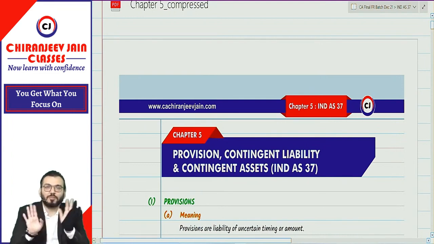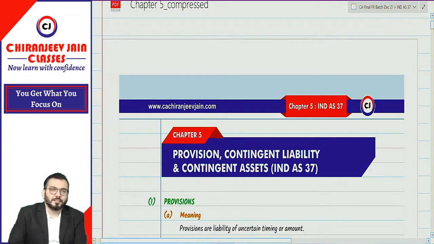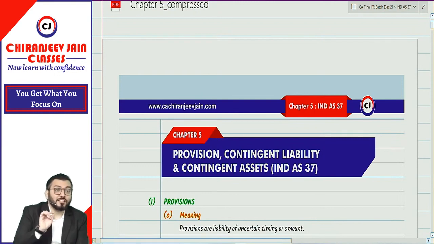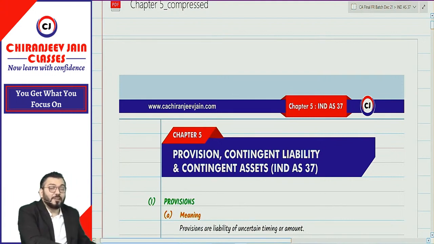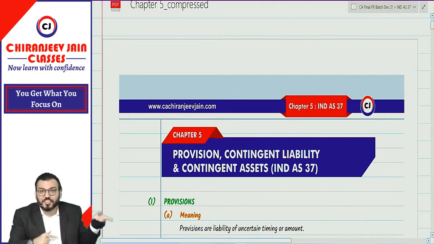No, I don't want an example. I want the meaning. If I ask what is an asset, you will say a building is an asset. I don't want an example, you have only done examples. That I know. But when will you consider an example to be a provision? For that you need to apply the definition. Are you getting it? The example which you know, you can say, but if I give you some other example, then you need to apply the definition.